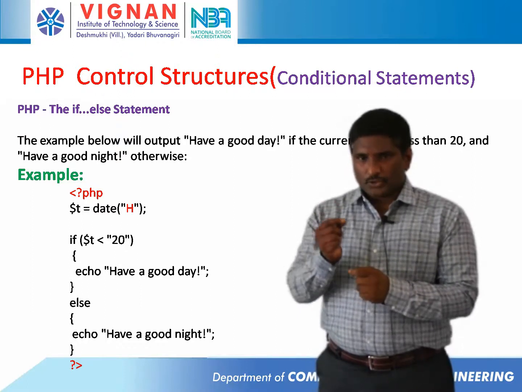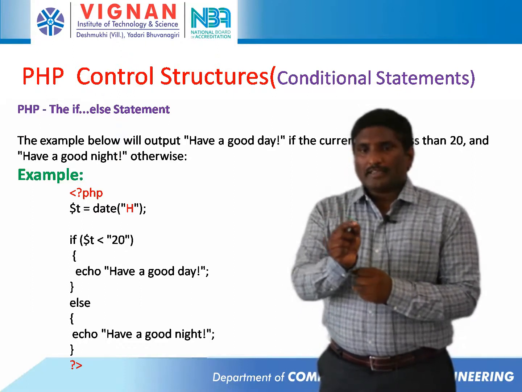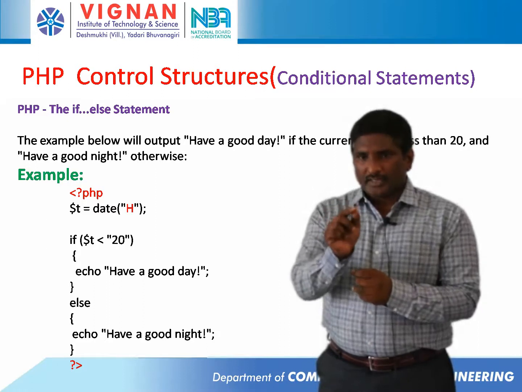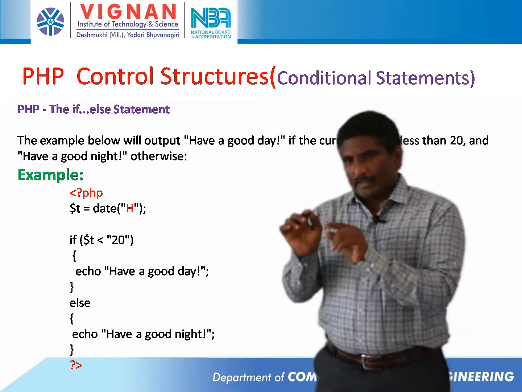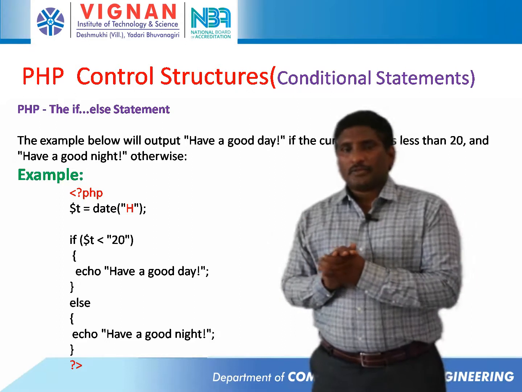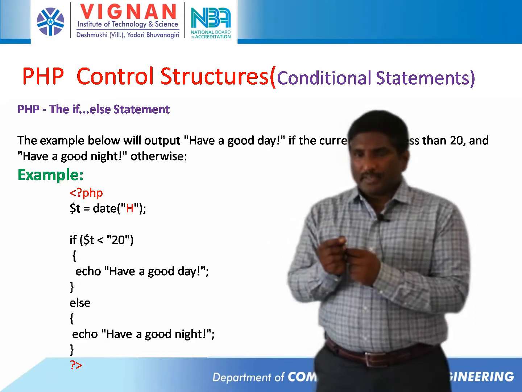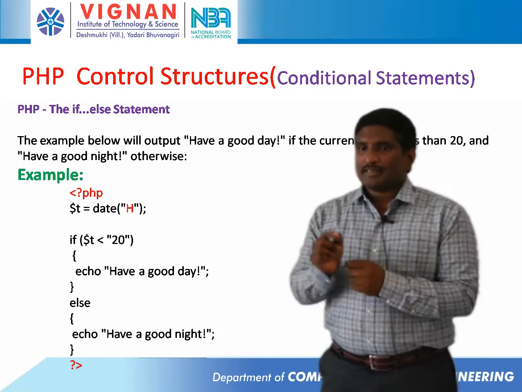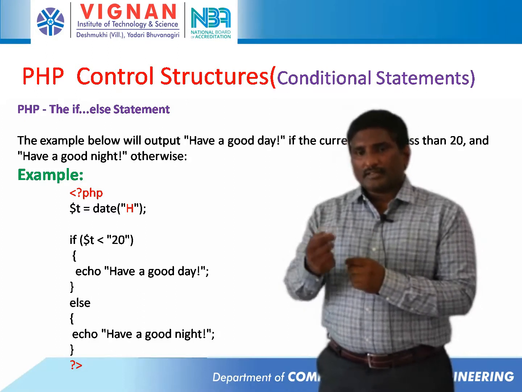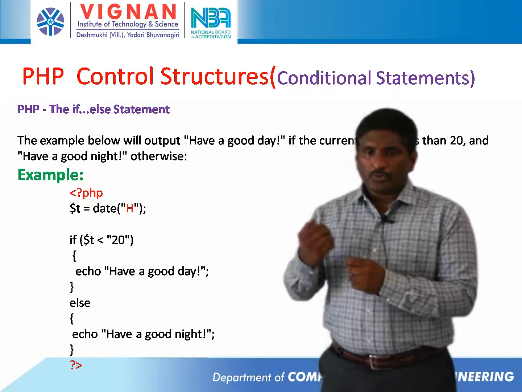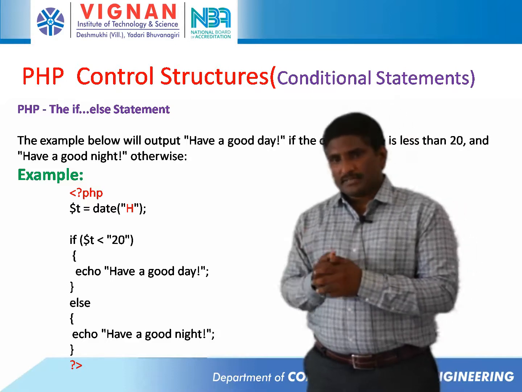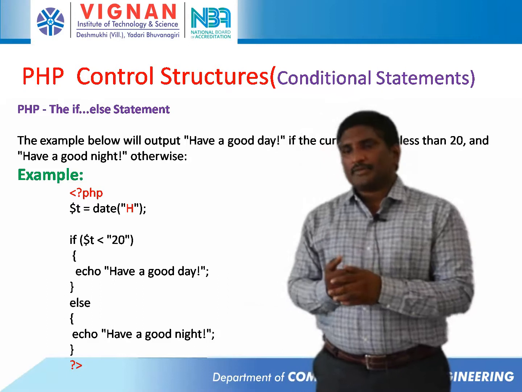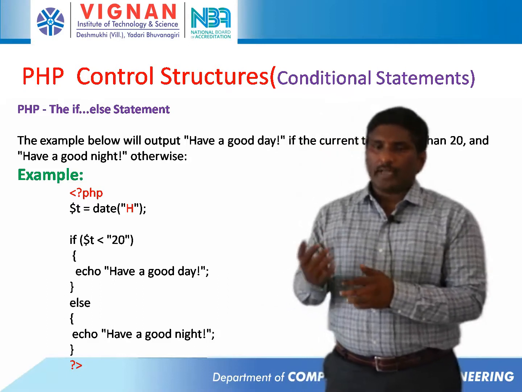The condition we have written is $t equal to date h, and we are checking if the hour is less than 20. If the condition is true, the corresponding output will be "Have a good day". If the condition is false, the else part will be executed, and the output will be "Have a good night".